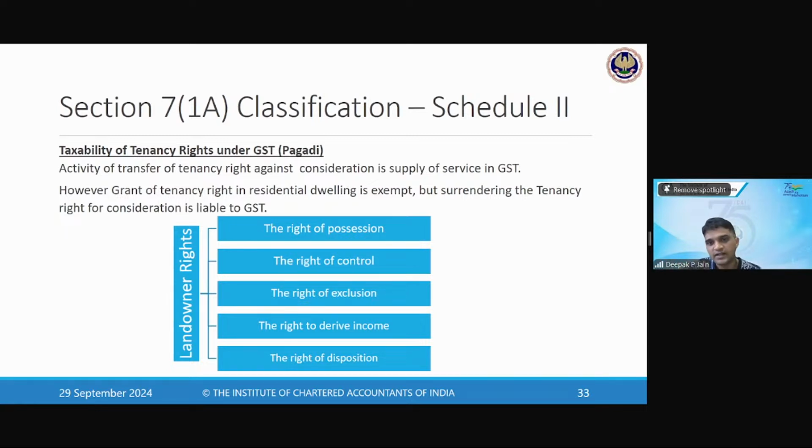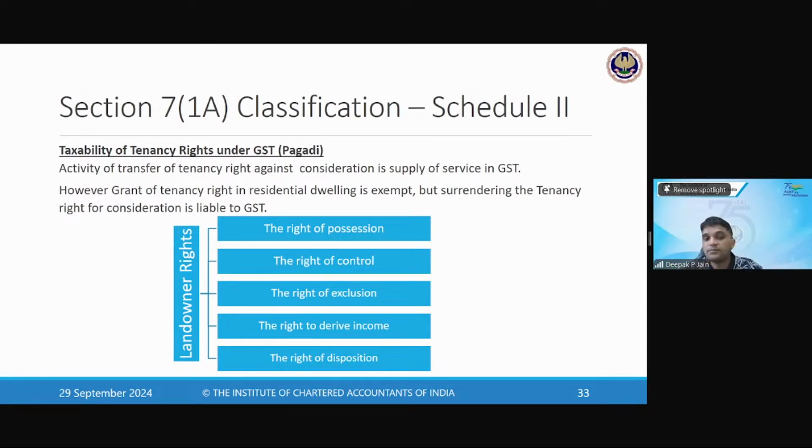Now it is there with one tenant. Now you have this tenancy rights. Now, if the landlord wants to take this back, he has to give me the money. Again, this pagdi could be both the sides, landlord giving to the tenant or tenant giving to the landlord. Now, the landlord wants to vacate this tenant. So, this tenancy rights has to be surrendered, surrendering the tenancy rights for consideration. Now, whatever consideration the landlord will give back to the tenant, saying that I want to get back the tenancy rights what I have given to you, for which I will give you the consideration, that is liable to GST.